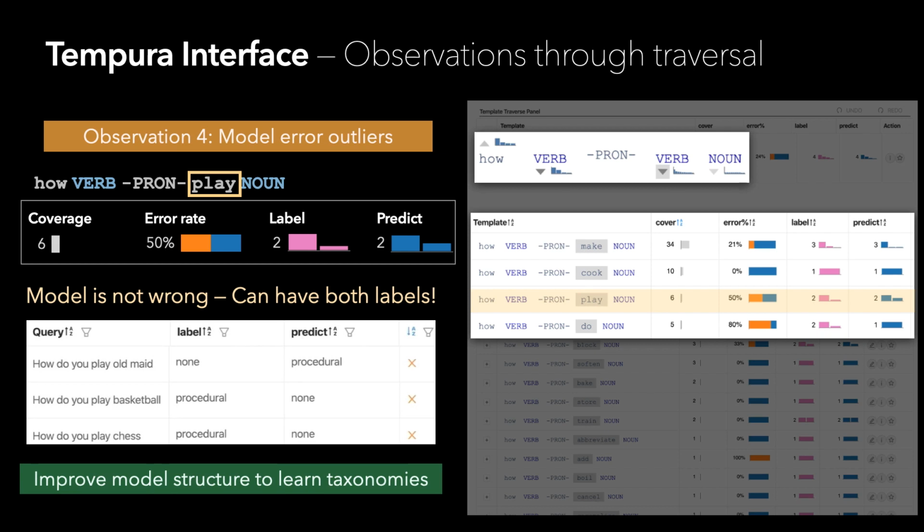Finally, we also see a model error outlier in how verb pronoun play noun. With chess and oathmeal both being board games, how do you play oathmeal is labeled as noun but predicted as procedural, whereas chess shows the reverse. This means we should double-check the label as well as the model stability on various similar nouns.